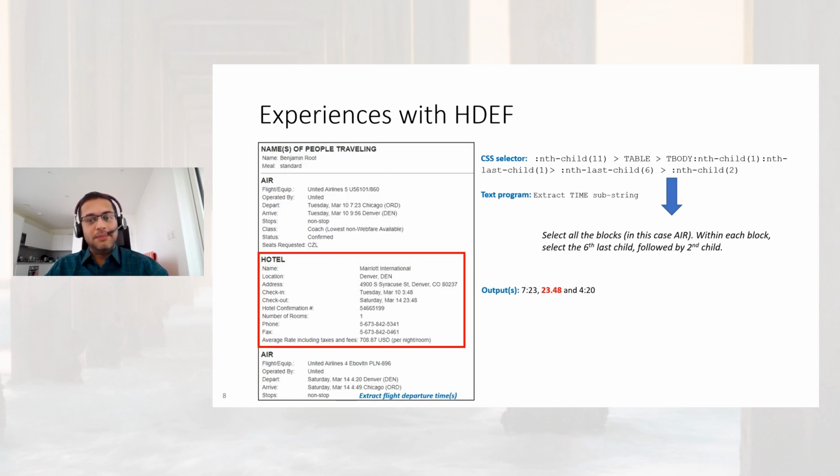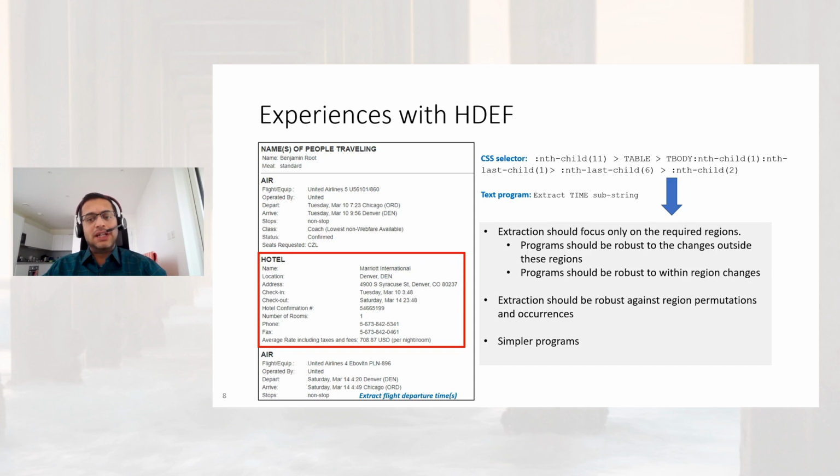Now, consider this email with a hotel block added. Instead of outputting the flight departure time, this program outputs the hotel checkout time. As we can see, this extraction program is brittle as we are trying to synthesize on this entire document, resulting in a complex program with many absolute indexes. We would like to do much better than this.